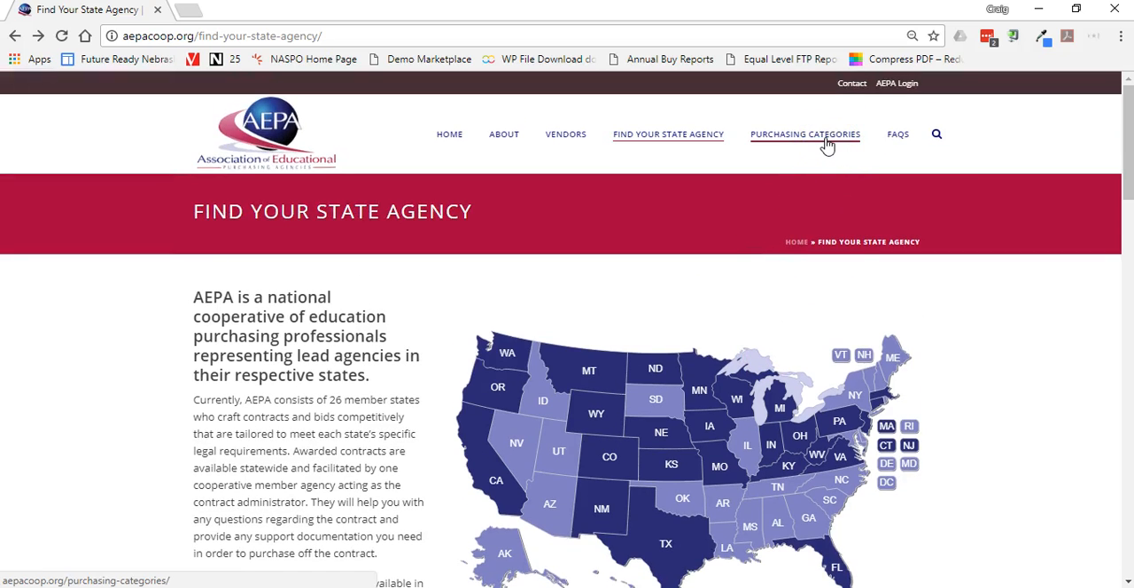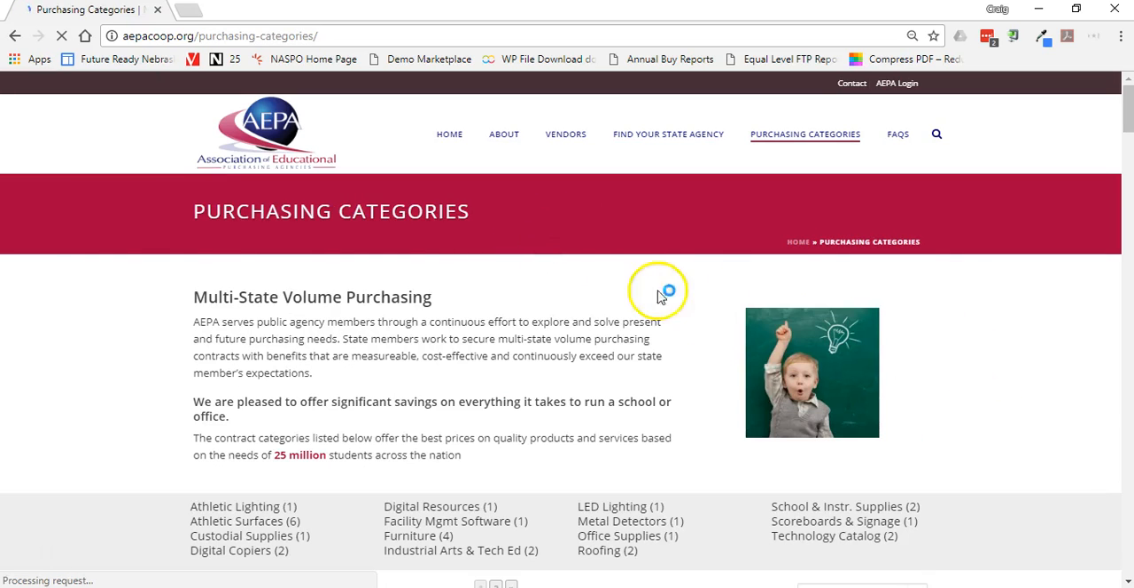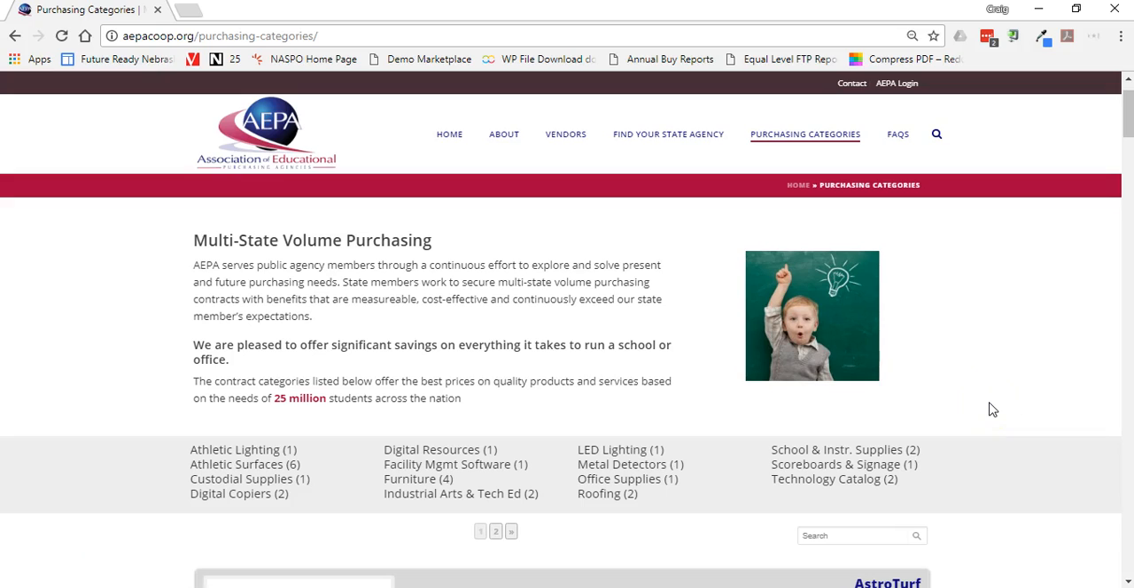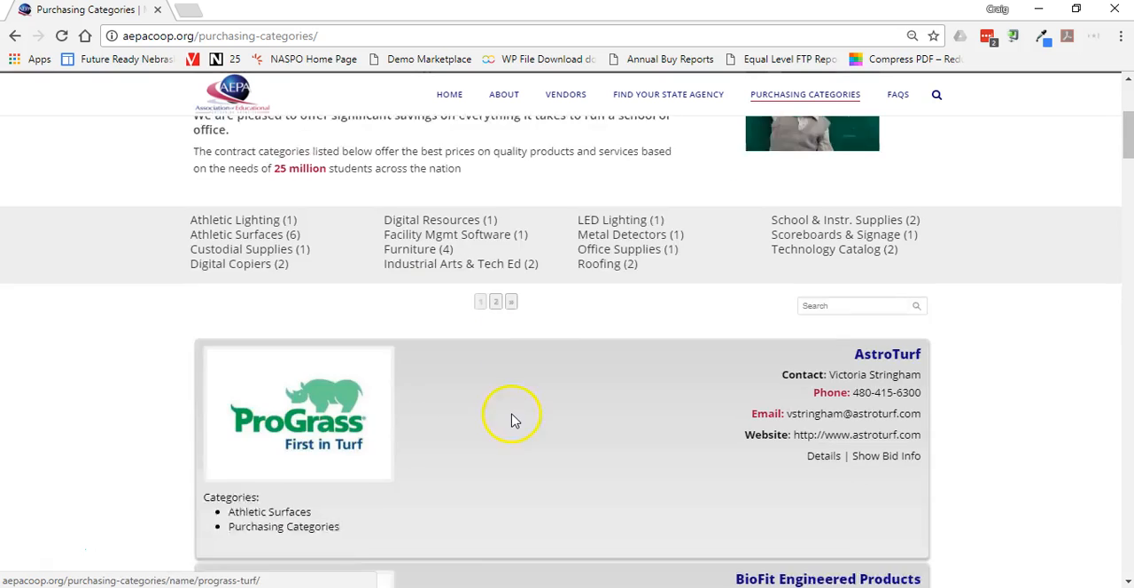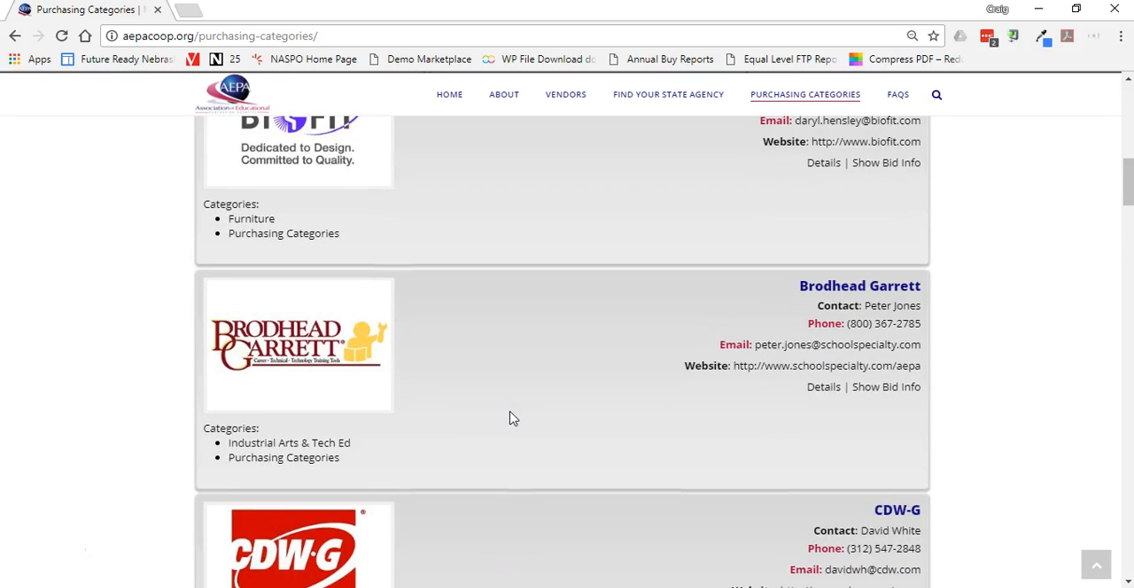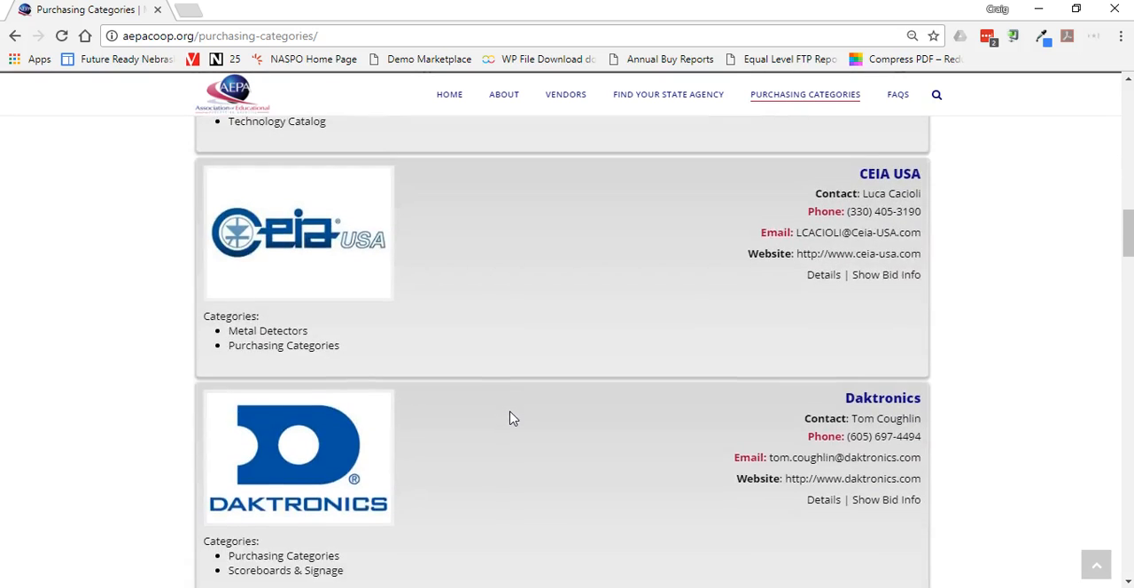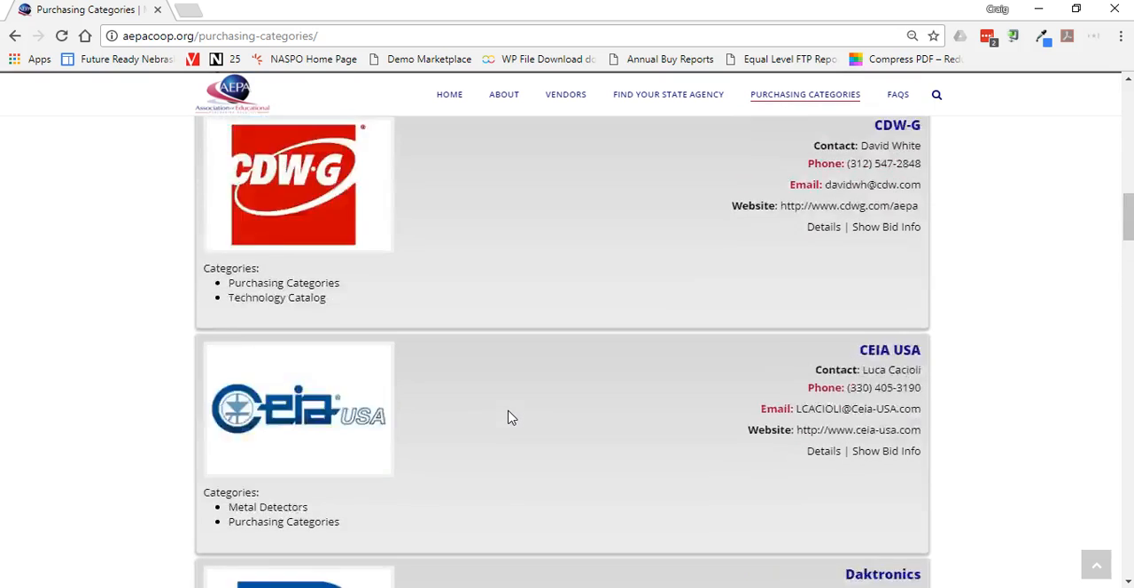The next one is purchasing categories, and so this is going to take you into all the different categories that we have available and contracts with or rewards with through AEPA. And so if I scroll down by not selecting any category here, I get a full listing alphabetically of all the vendors that we have listed.